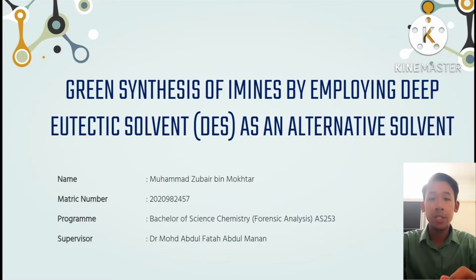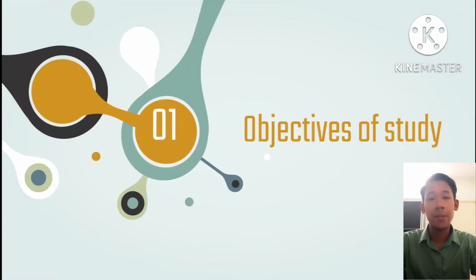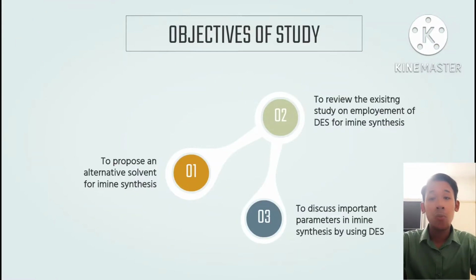The topic is the green synthesis of imines by employing deep eutectic solvent, or DES, as an alternative solvent. First of all, we'll go to the objective of the study. The first objective is to propose an alternative solvent for imine synthesis. The second objective is to review the existing study on the employment of DES for imine synthesis. And the third is to discuss the important parameters in imine synthesis by using DES.